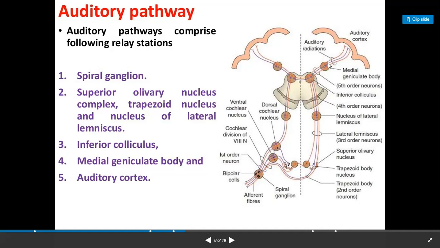Then the medial geniculate body and then the auditory cortex. So the pathway moves like this: spiral ganglion, superior olivary nucleus, trapezoid body, lateral lemniscus, then inferior colliculus, medial geniculate body, and auditory cortex.